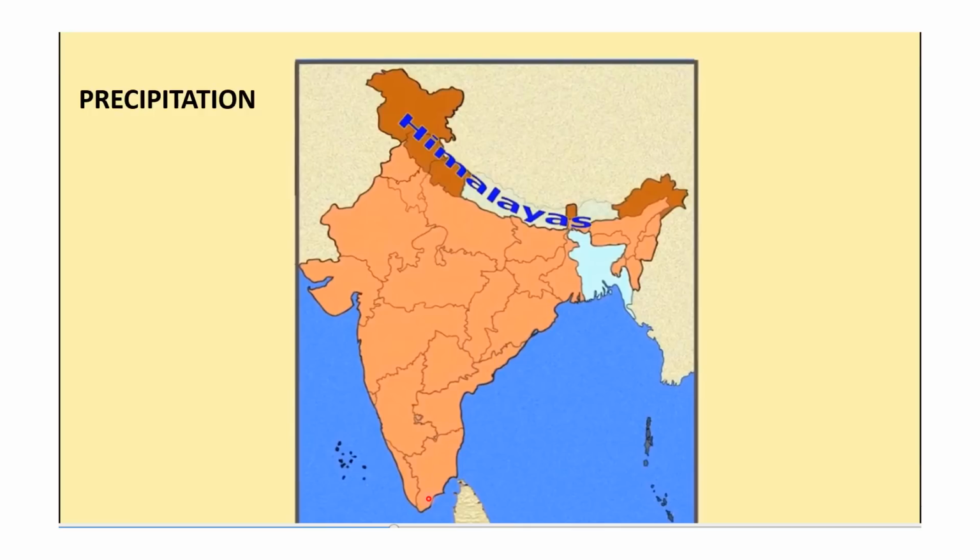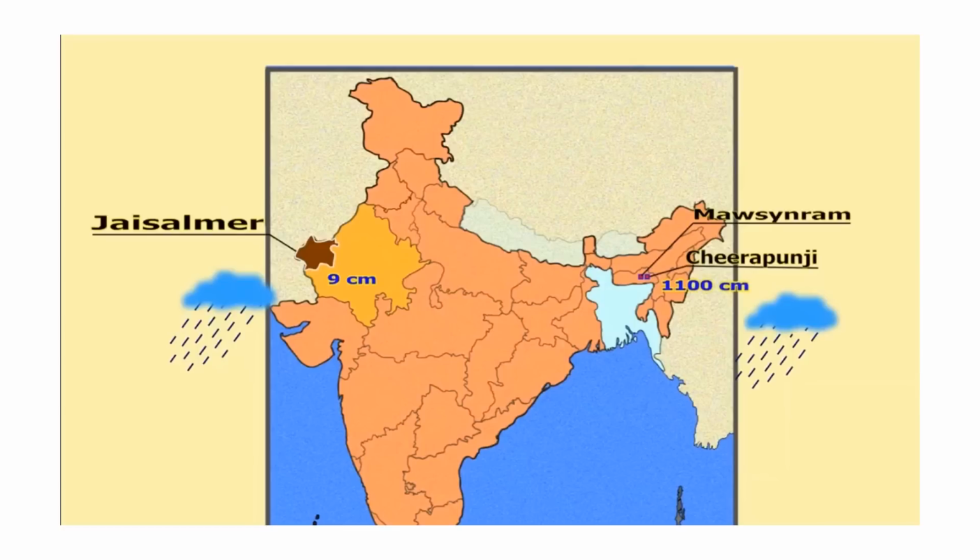Only in the winter season some part of it receives rainfall. Here the western side receives very little rainfall, whereas the eastern part receives very heavy rainfall. Cherrapunji and Mawsynram are situated here only, which receive the world's highest rainfall.